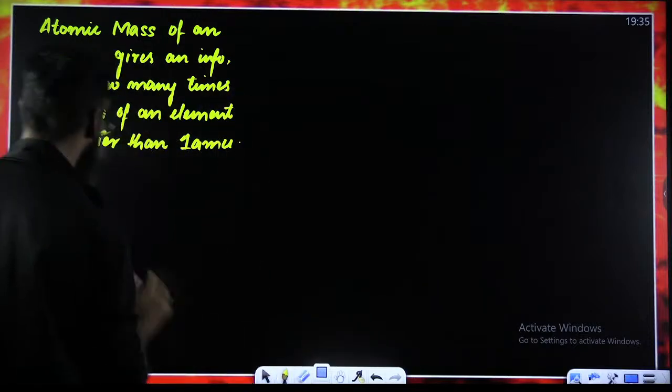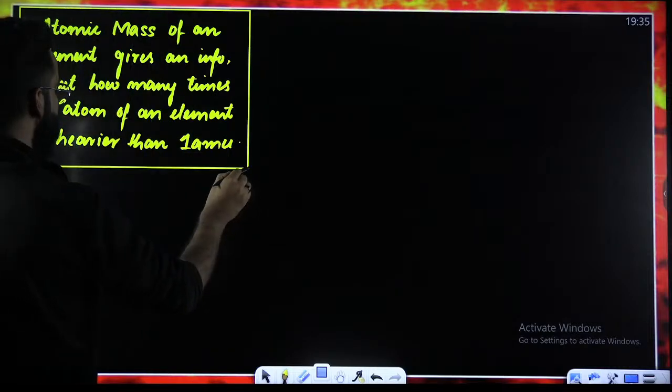I believe this particular definition is super clear to everyone.